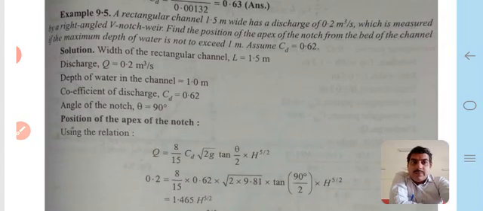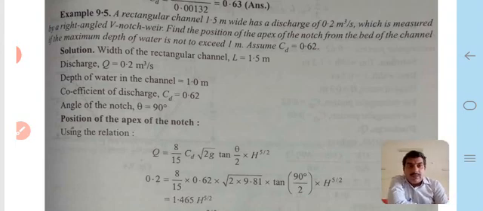Next type of example. A rectangular channel 1.5 meter wide has a discharge of 0.2 meter cube per second, which is measured by a right angled V notch weir. Find the position of the apex of the notch from the bed of the channel, if the maximum depth of water is not to exceed 1 meter.